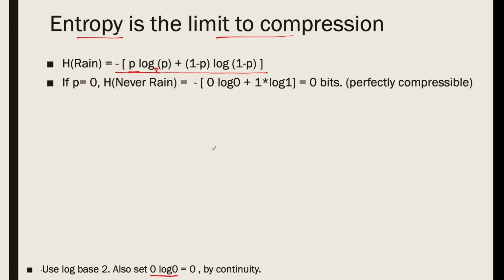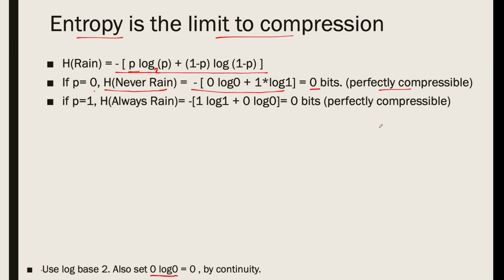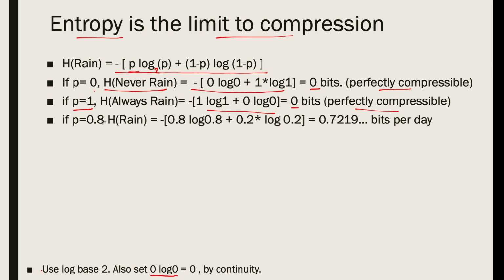Now, if you plug p equals 0 into this formula, which is the entropy of the variable that never rains, you find, doing this little calculation, that it's actually 0 bits. So if it never rains, as we said before, there is no information. It's perfectly compressible. Similarly, if it always rains, if you plug in p equals 1 into this formula, you're going to find that again it's 0 bits. So again, it's a perfectly compressible sequence, which means no information. But let's say it rains 80% of the time. If you actually calculate this, you're going to find that it's 0.721 and so on bits per day.